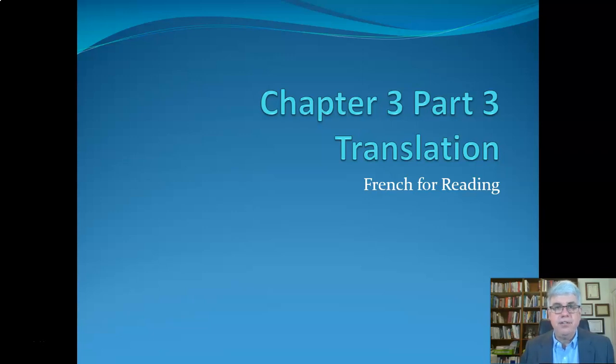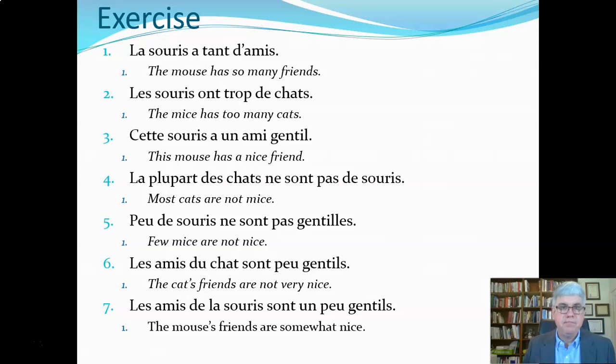Let's look at the translation of the third set of exercises for Chapter 3. The first one says, La souris a tant d'amis. The mouse has so many friends. So tant de, the expression of quantity, is translated as so many. You wouldn't want to say so much friends, because friends are countable.